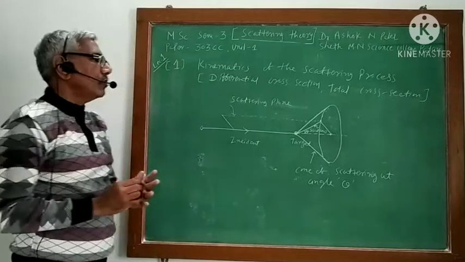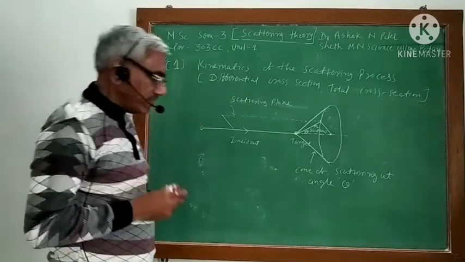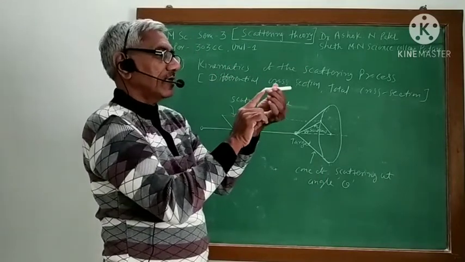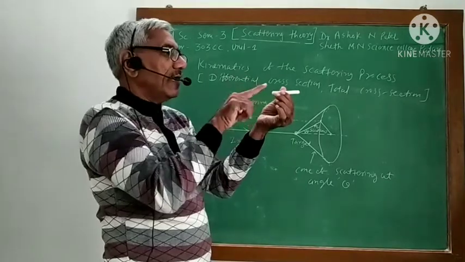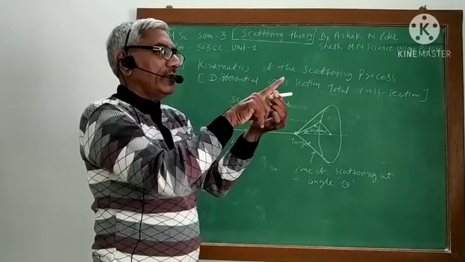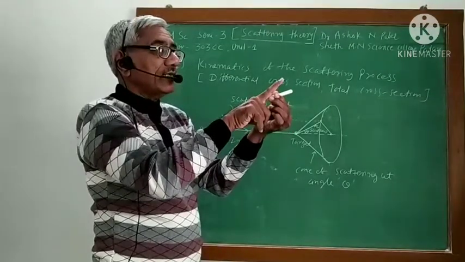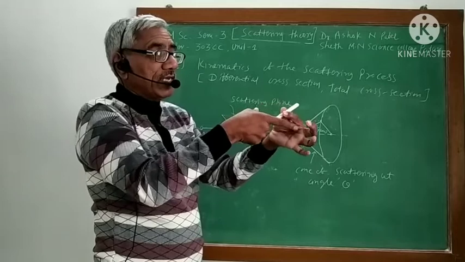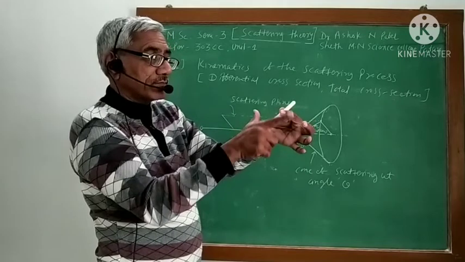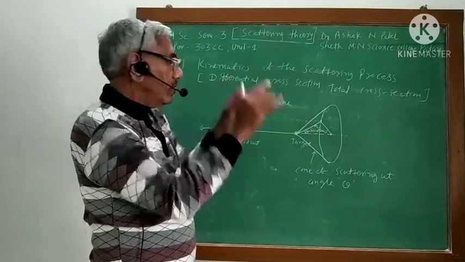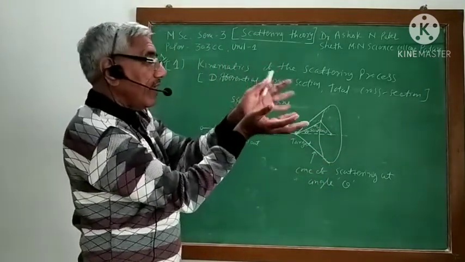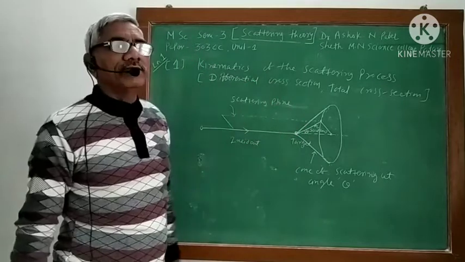Here you have to understand the figure in 3 dimensions, that whenever there is an incident particle, and suppose this is the incident direction, and the particle is scattered in a particular direction, this is your theta. With this I am considering the scattering in theta direction only. So this can be theta, this can be theta. Here you can draw a cone-like surface, and for all the scattered particles that come on this cone, the scattering angle will be theta only.